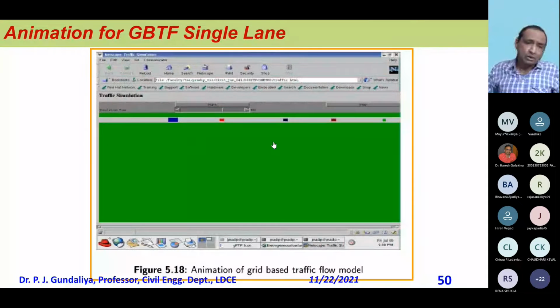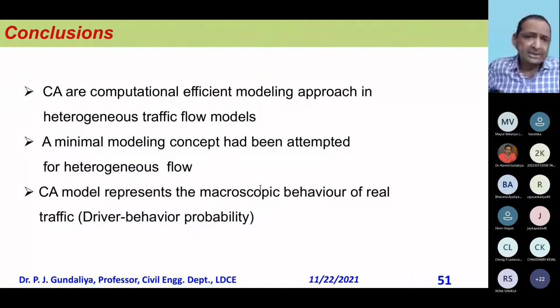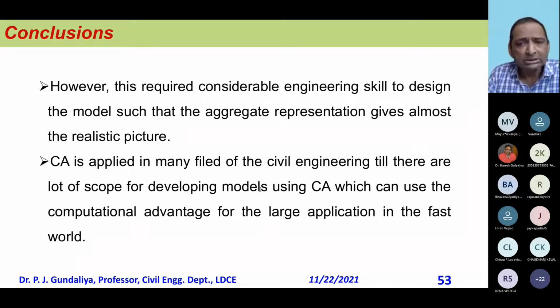Now, in conclusion, I can say that CA is a computationally efficient modeling approach in heterogeneous traffic flow also. With a little bit of change in the CA phenomena, with different cells and different dimensions we have tried, a minimal modeling concept has been attempted. The CA model presents the macroscopic behavior of real life. So this is the one application I have shown you, of how CA can be applied, that is in traffic.